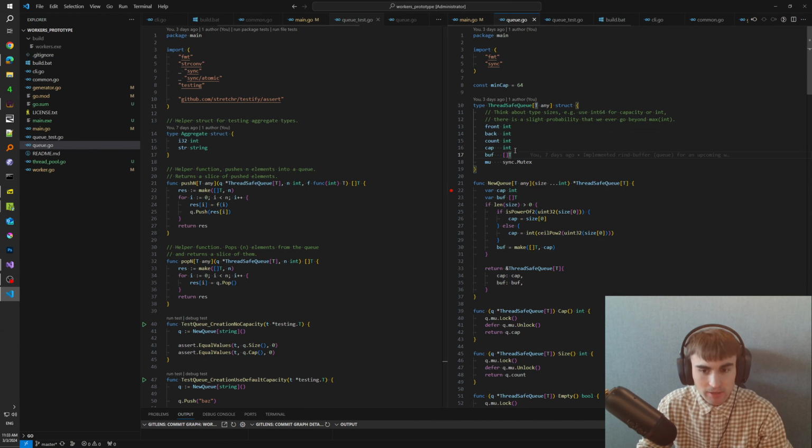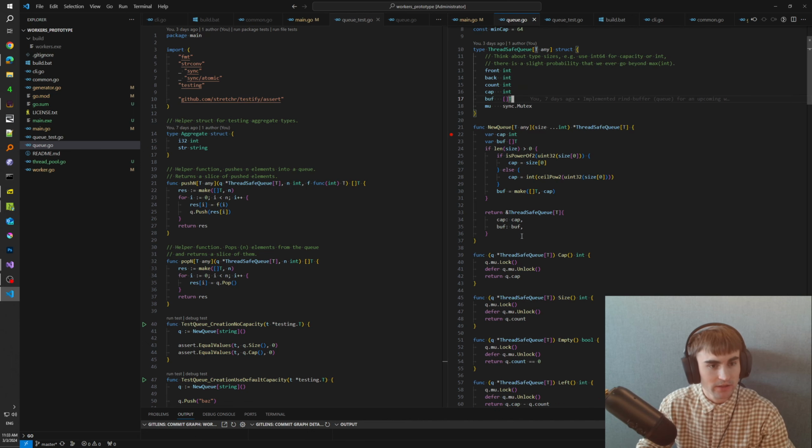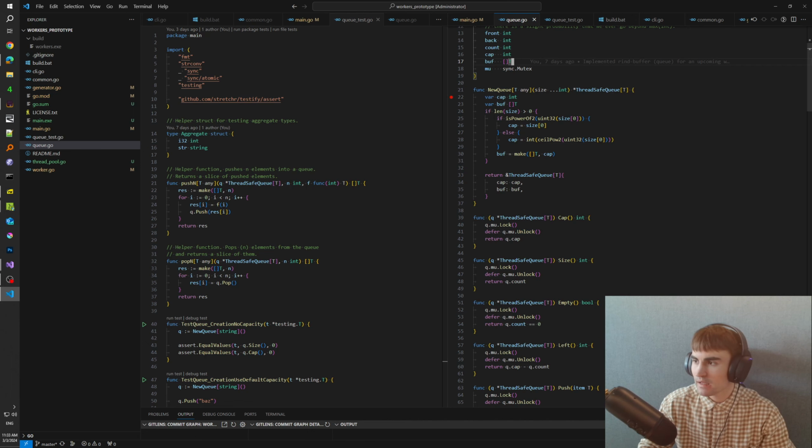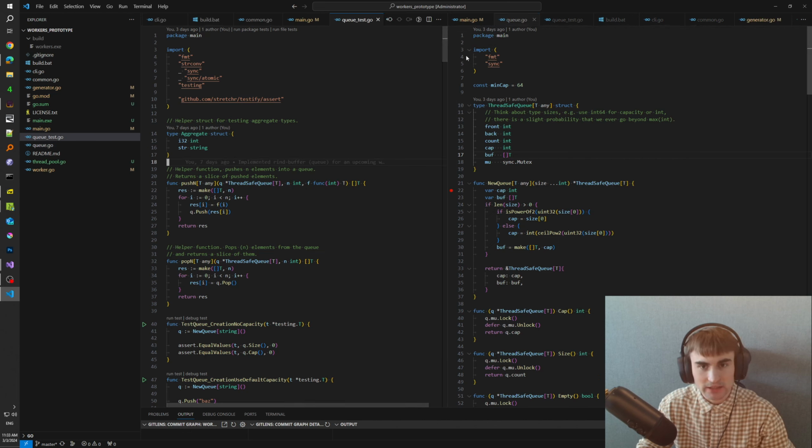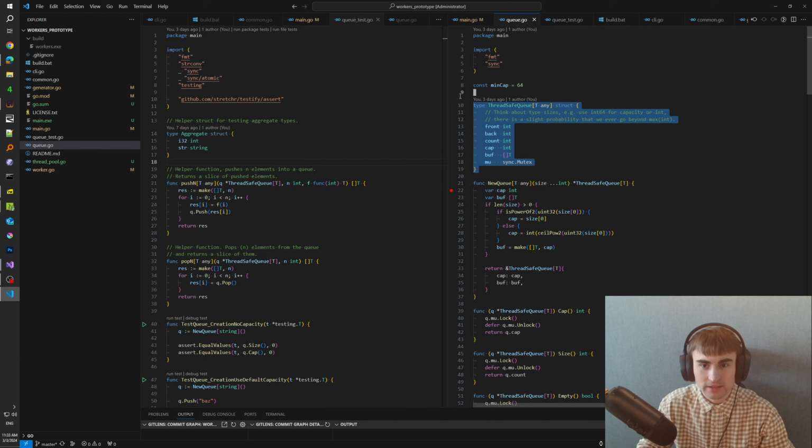So yeah, I have a couple of files. Basically it's q.go, and the file qtest.go, and I will put a link in the description as usual. What we have is a core data structure, and for those who are familiar with the C or C++ programming language, it's pretty much the same. That's how you define a struct, right?